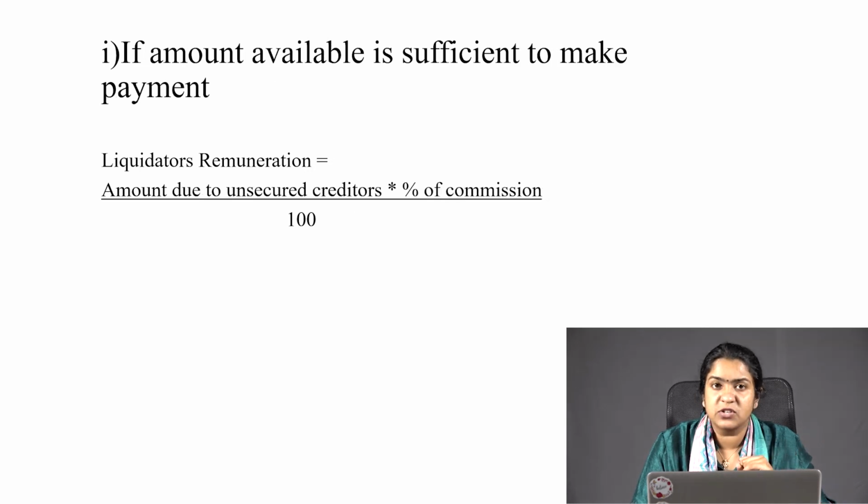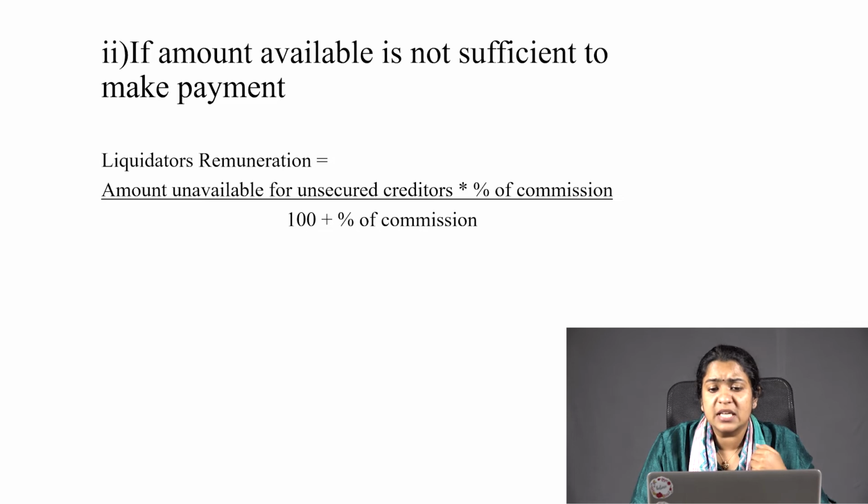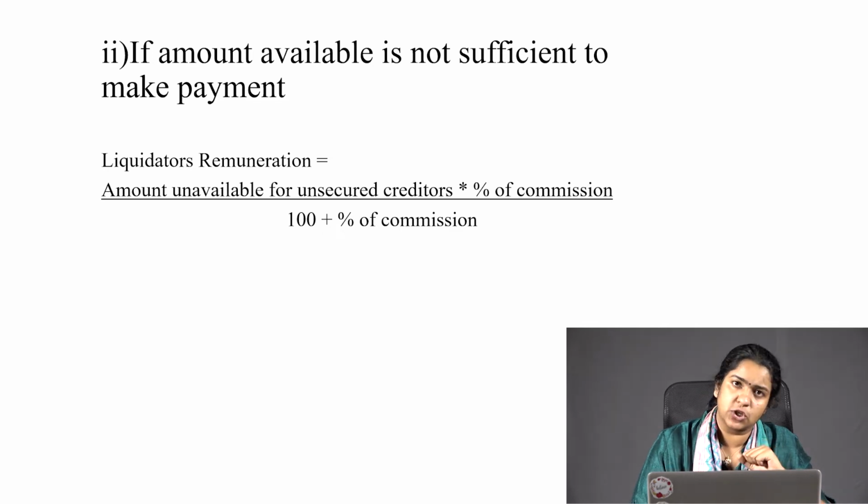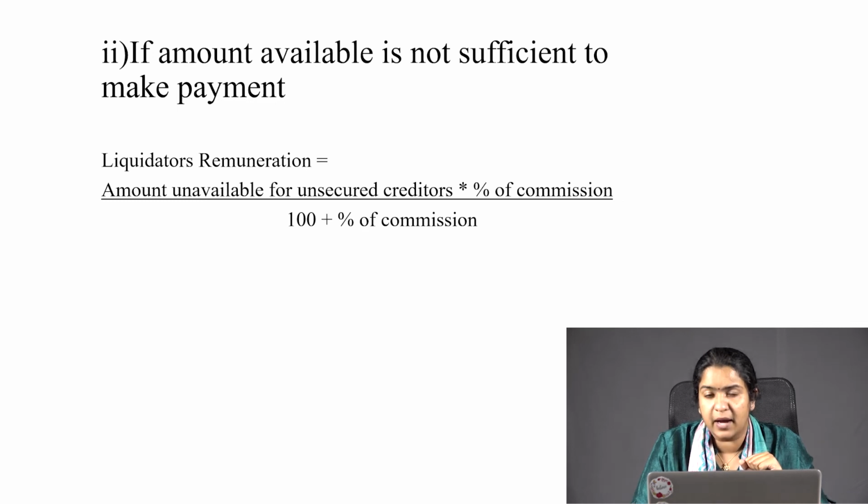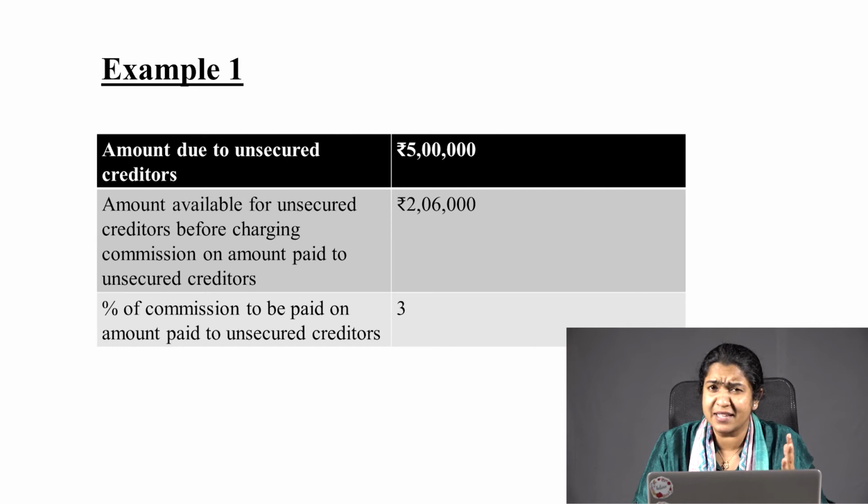When amount is sufficient, the formula is amount due to unsecured creditors into percentage of commission divided by 100. When amount is not sufficient, liquidator's remuneration is equal to amount available for unsecured creditors into percentage of commission divided by 100 plus percentage of commission. I think this will be explained better with the help of an example. So, let's go to the first example.